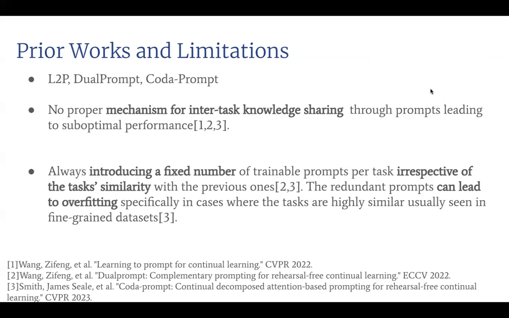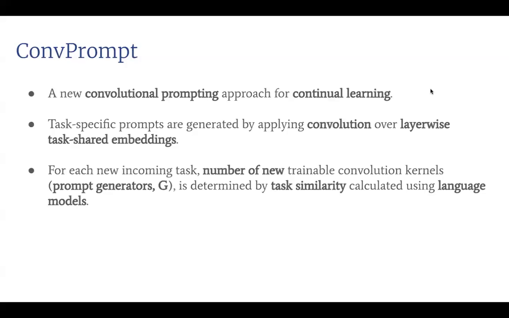Additionally, they introduce a fixed number of prompts per task, regardless of the task similarity to previous ones. This not only increases the number of parameters, but also leads to overfitting in fine-grained datasets where the tasks are highly similar. Tackling these issues, in our work, we proposed a novel convolutional prompting approach for continual learning. We call our approach ConvPrompt.